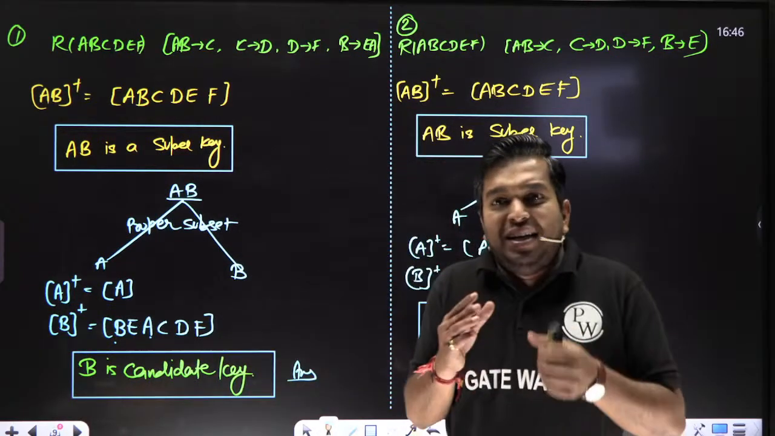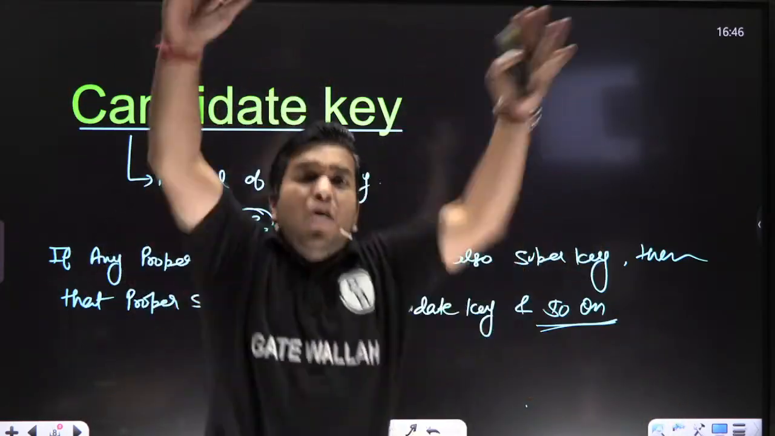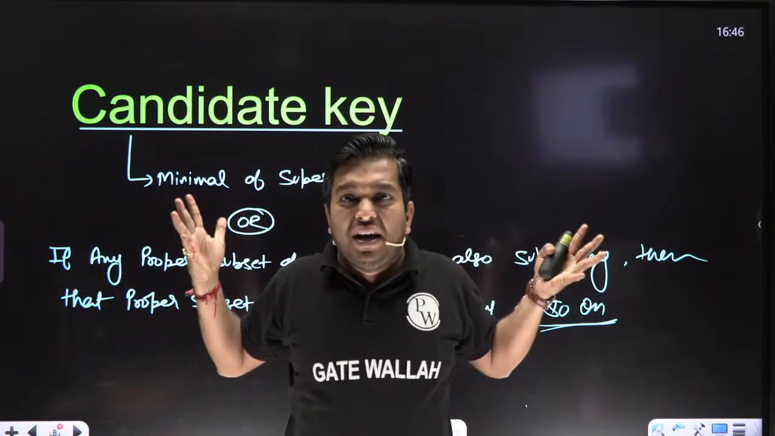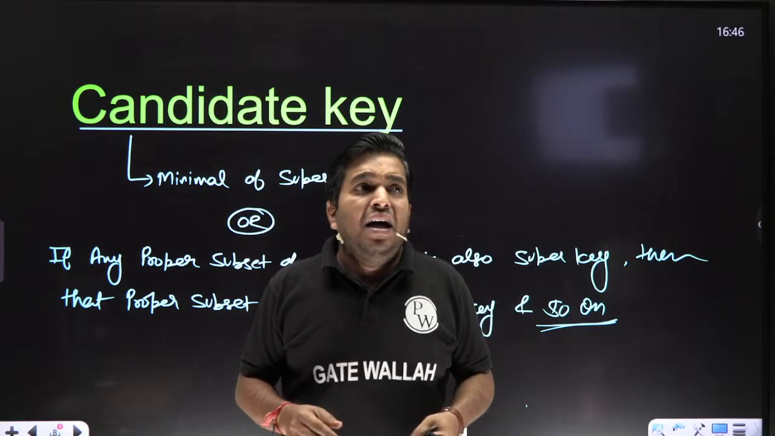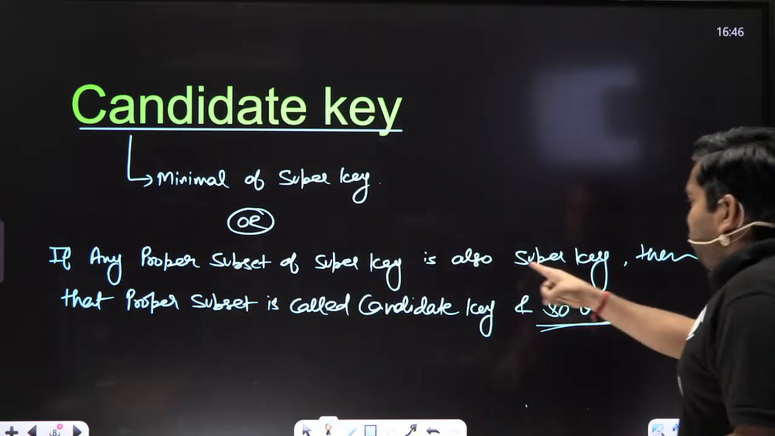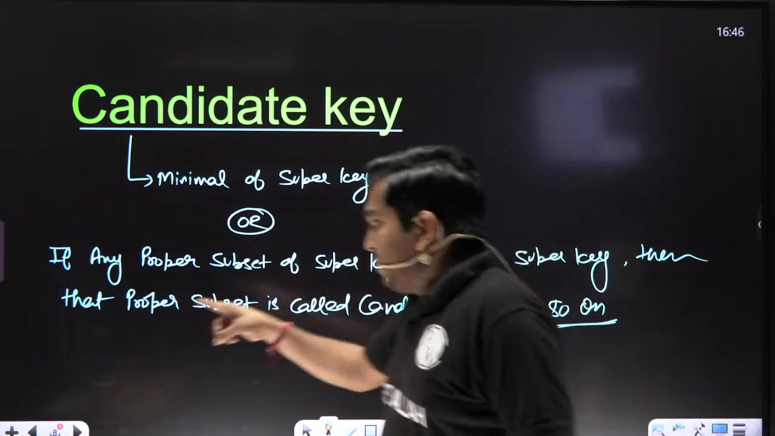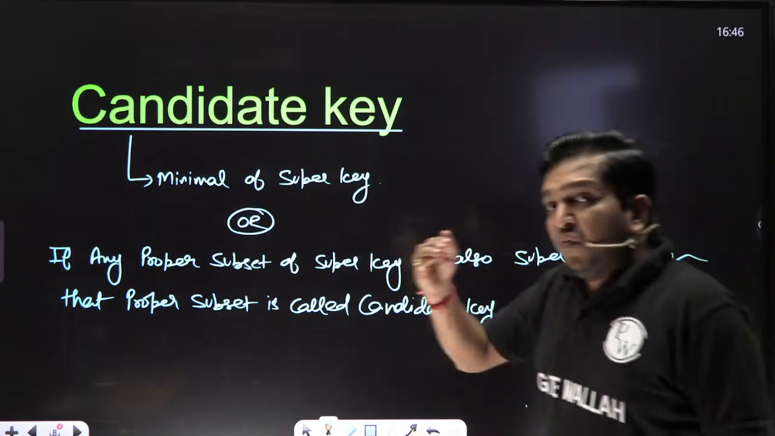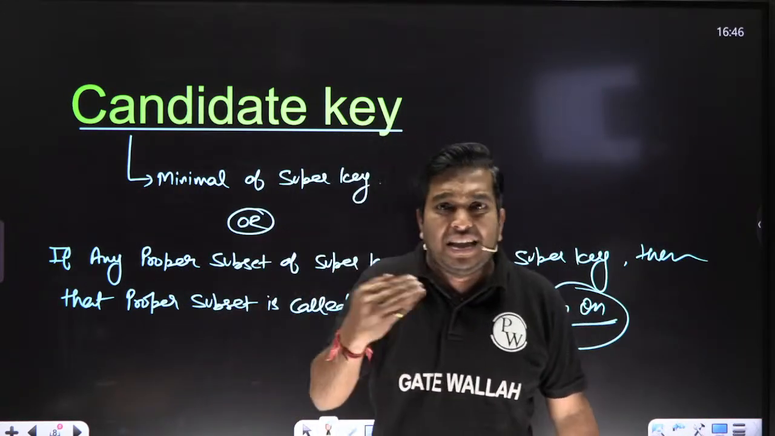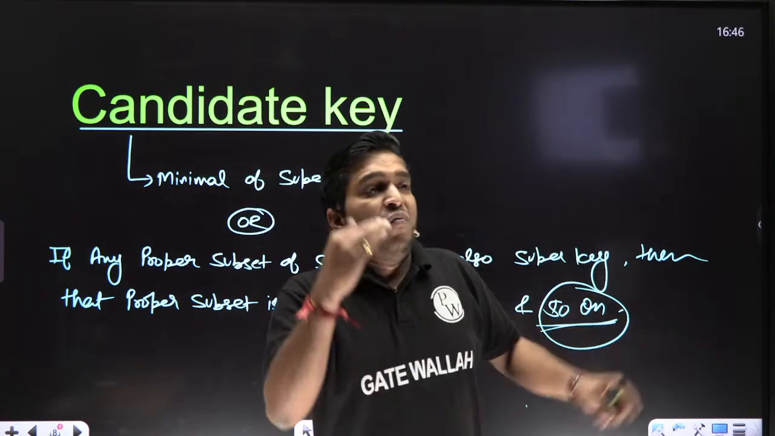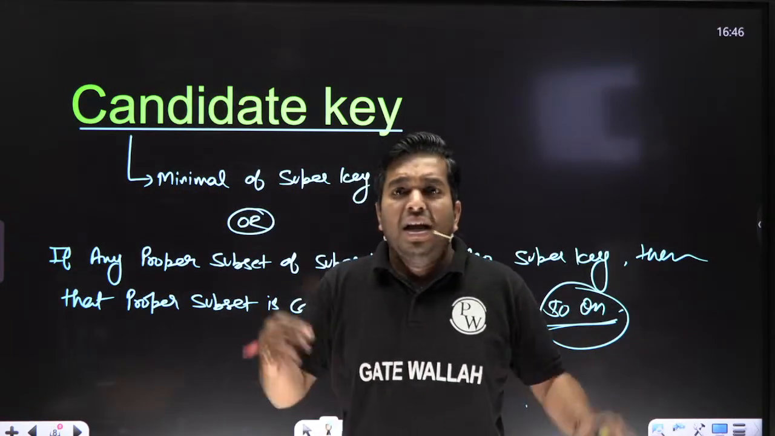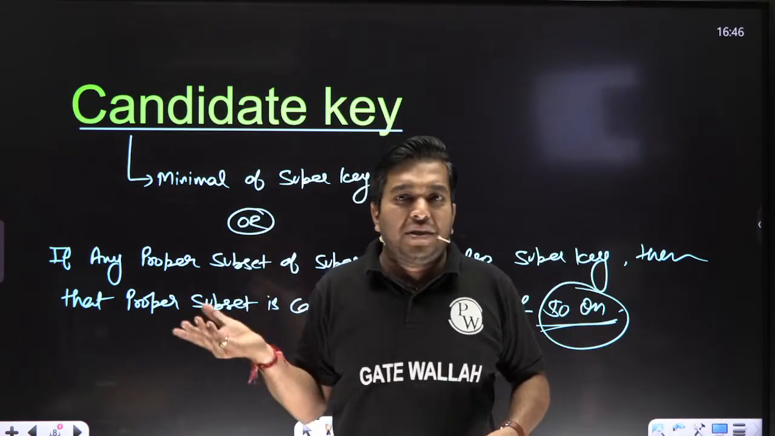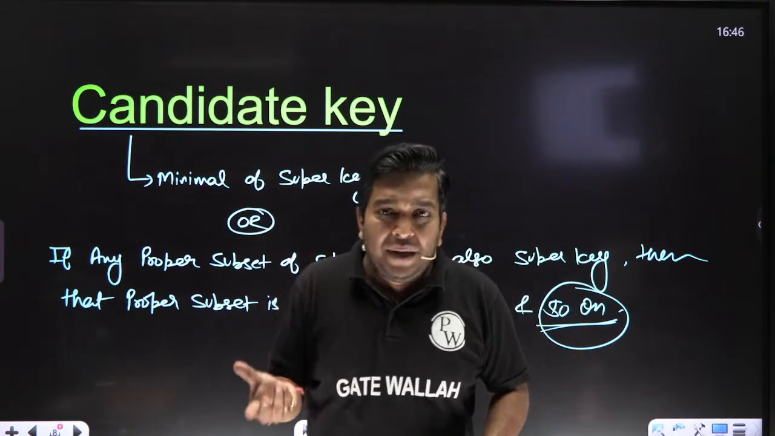What I am asking, my dear, is the meaning of candidate key. Candidate key means minimal. Sir, what is the meaning of minimal? If any proper subset of a super key is also a super key, then that proper subset is called a candidate key, and so on. So on means we can do this process repeatedly, until no proper subset is a super key. What is the meaning of my line?